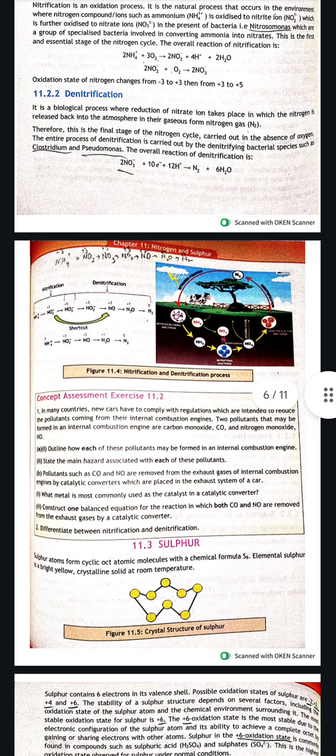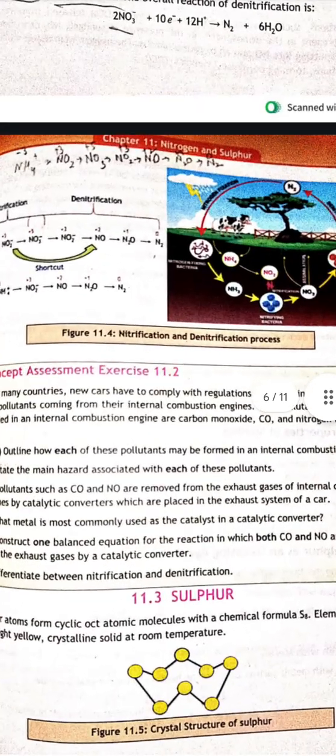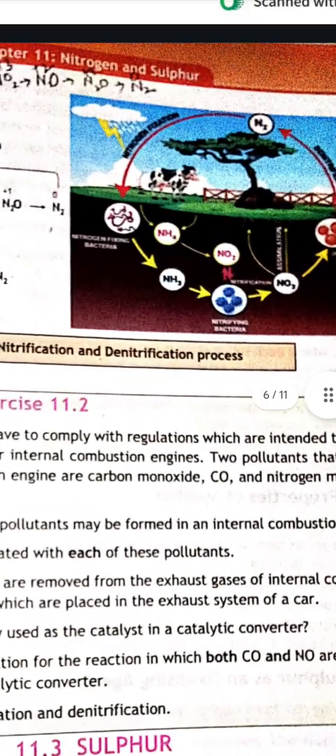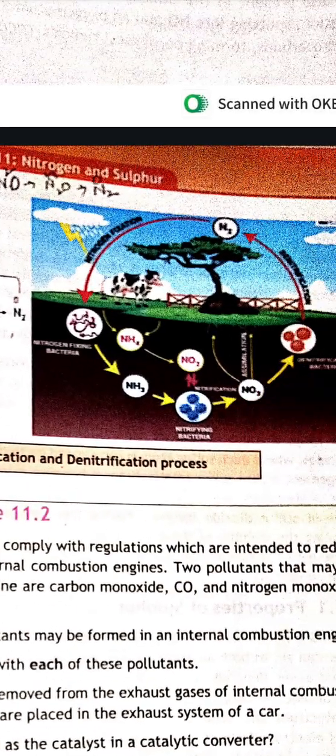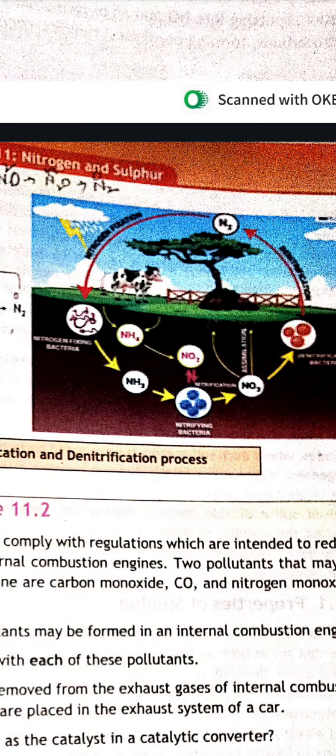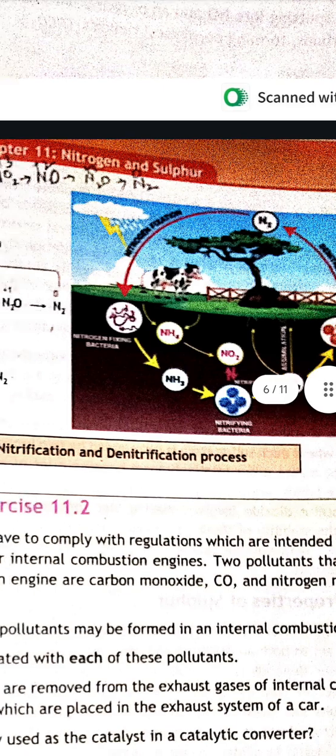Now this picture is about nitrification and denitrification. In nitrification, N2 will first convert into ammonia, which converts into nitrite and then nitrate, and this nitrate in the presence of denitrifying bacteria will again be converted into nitrogen.